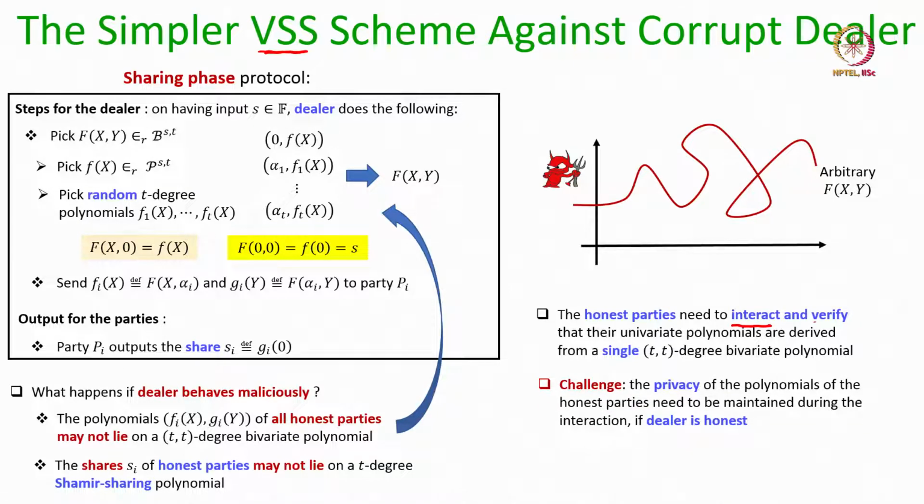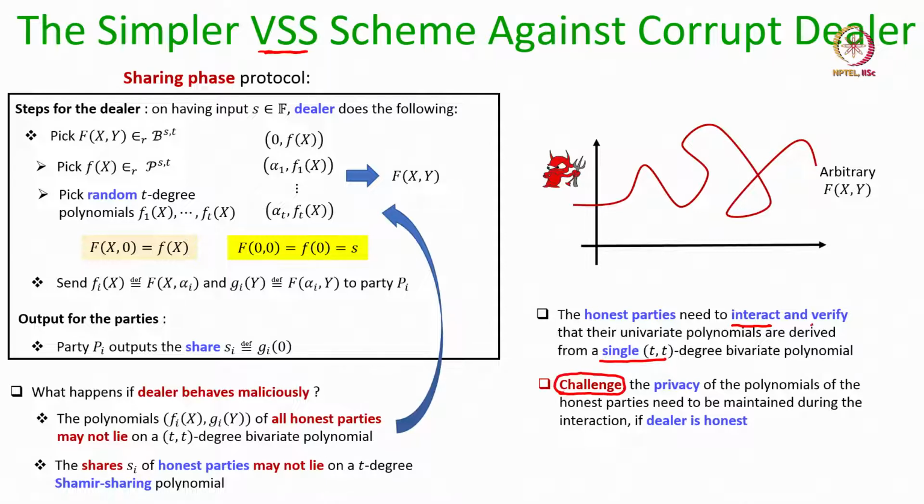So, we require here a mechanism which allows the parties to verify whether their f and g polynomials are derived from a single bivariate polynomial, and that too ensuring the privacy of their polynomials if the dealer would have been honest, right. So, that is the challenging part here. It is like two conflicting goals need to be achieved.